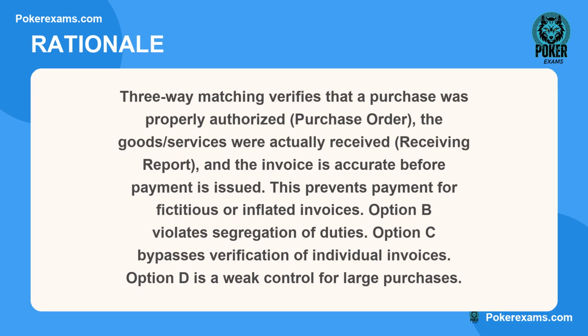Option B violates segregation of duties. Option C bypasses verification of individual invoices. Option D is a weak control for large purchases.